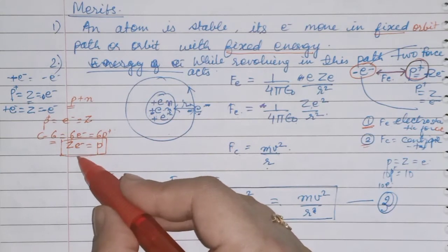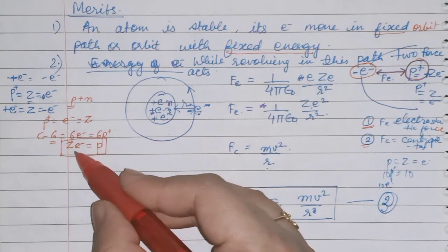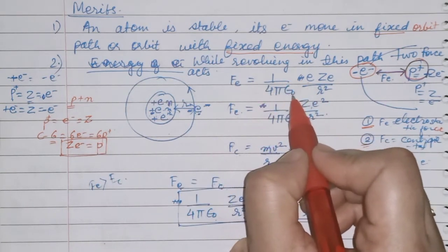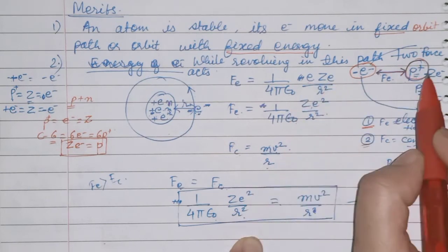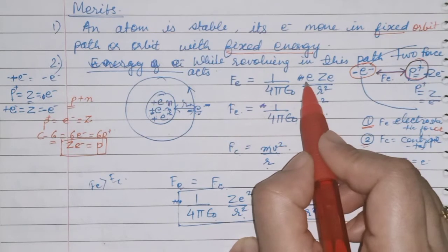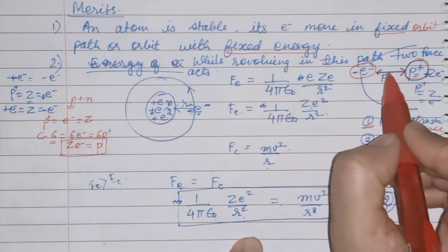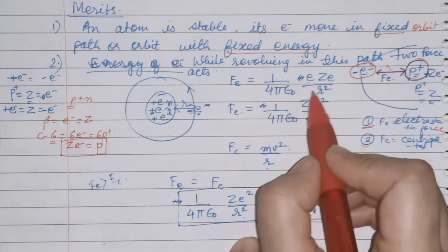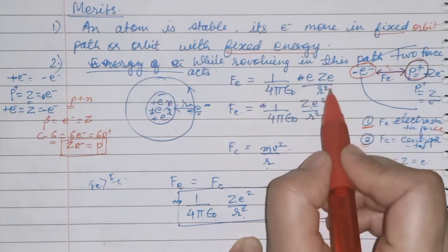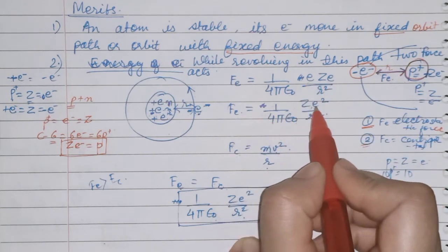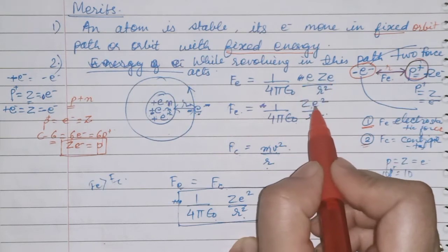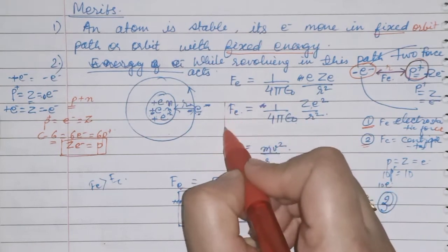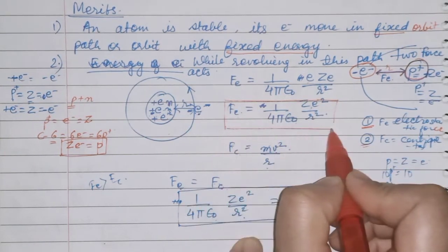Because we have just written that the proton charge is equal to Ze, where Z is the atomic number and e is the electron charge. So it is 1 upon 4 pi epsilon naught, e, and now the proton charge is written as Ze, so e and Ze upon r square, where r is the radius of the orbit. This you can write as 1 upon 4 pi epsilon naught, Ze square upon r square. The e and e combine to give e square. So this will be your electrostatic force of attraction.